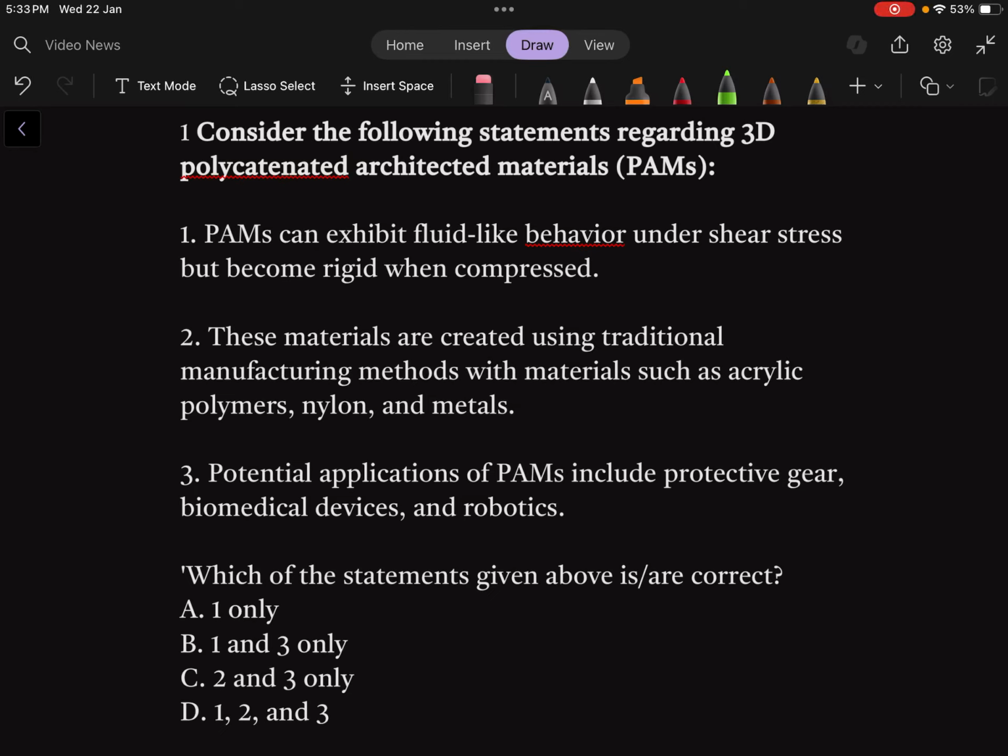In this video, we are going to discuss a few current affairs in the form of MCQ questions. That means how those current affairs can be converted into MCQ questions by UPSC or any other examining authorities.